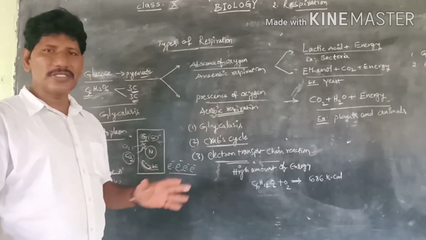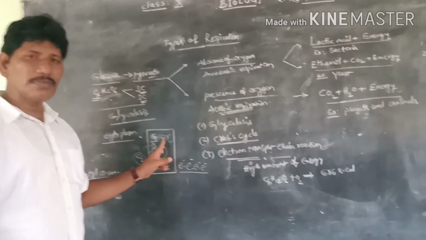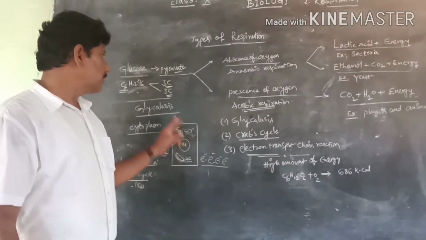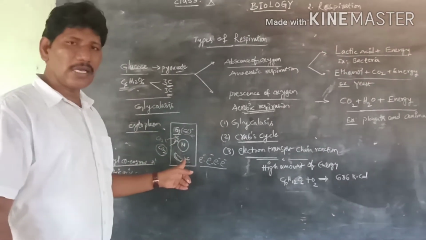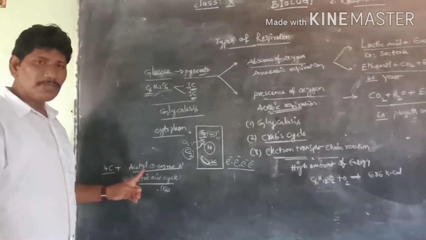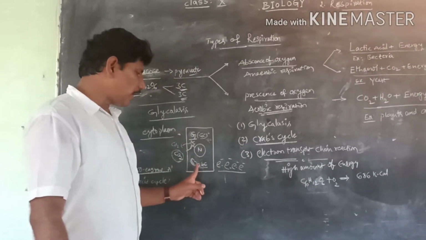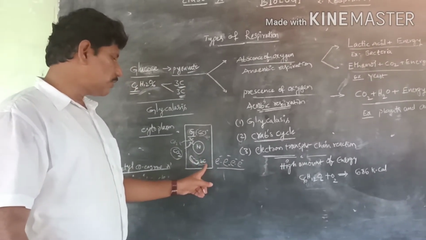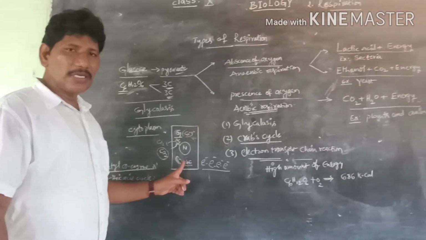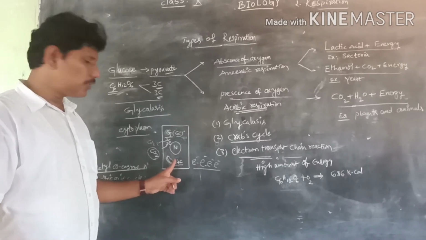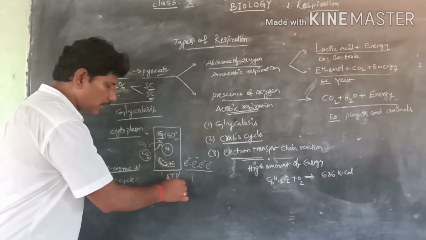This aerobic respiration occurs in 3 stages. The first one is glycolysis, which occurs in the cytoplasm. The intermediate compound of glycolysis is pyruvate. Next, this pyruvate enters into the mitochondria in the presence of acetyl coenzyme A. With the help of acetyl coenzyme A, the elementary particles of mitochondria combine oxygen with the glucose and release the energy in the form of ATP, the cellular energy currency. It is stored in the form of ATP, so the mitochondria is called the powerhouse of the cell.